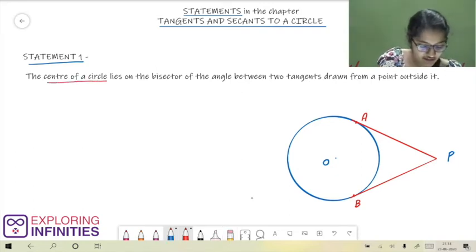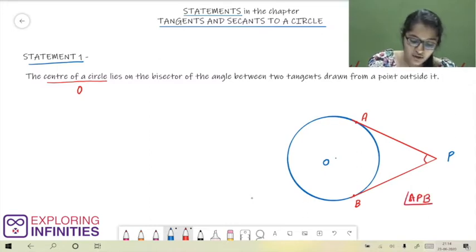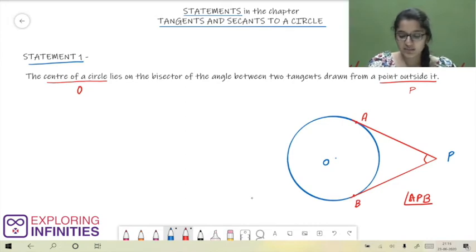The center of a circle, in our figure the center is O, lies on the bisector of the angle between two tangents. Our tangents are PA and PB, so the angle between them would be angle APB, drawn from a point outside it. This point is point P. We have to prove that the center of our circle lies on the angular bisector of angle APB.